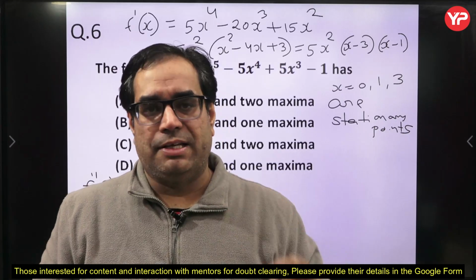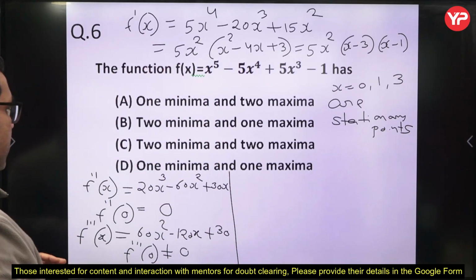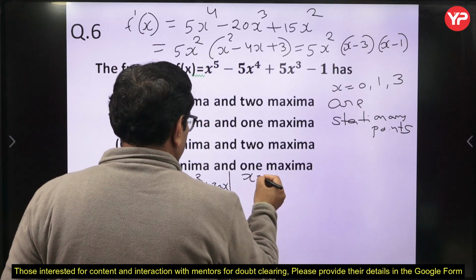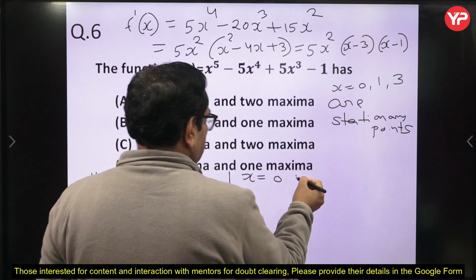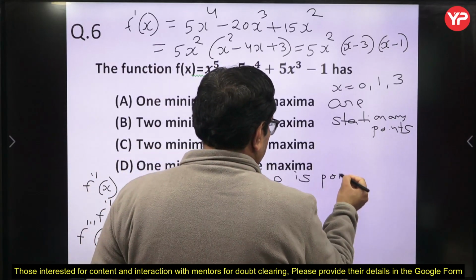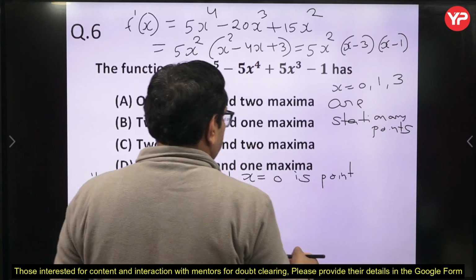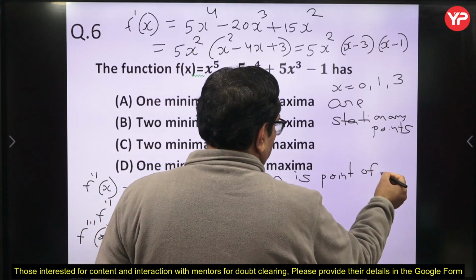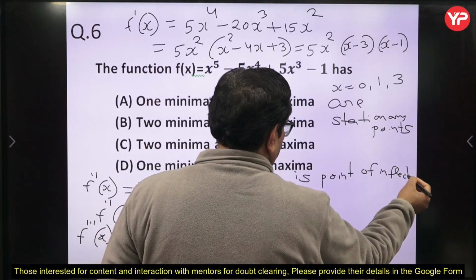This is a point of inflection. So x equal to 0 is a point of inflection, neither maxima nor minima.